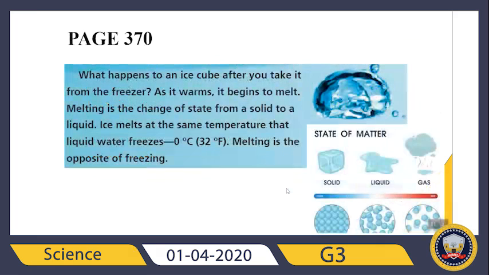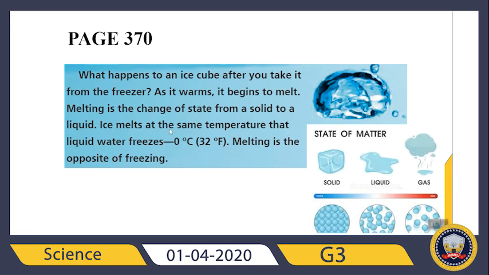Good job. Let's check the page again. It says, what happens to an ice cube after you take it from the freezer? So what will it be? As it warms, it begins to melt. It becomes liquid. It was solid when you got it from the freezer. But then if it warms, it will become liquid. Melting is the change of state from a solid to a liquid. What we said, it was an ice cube, but right now it's liquid, it's water.